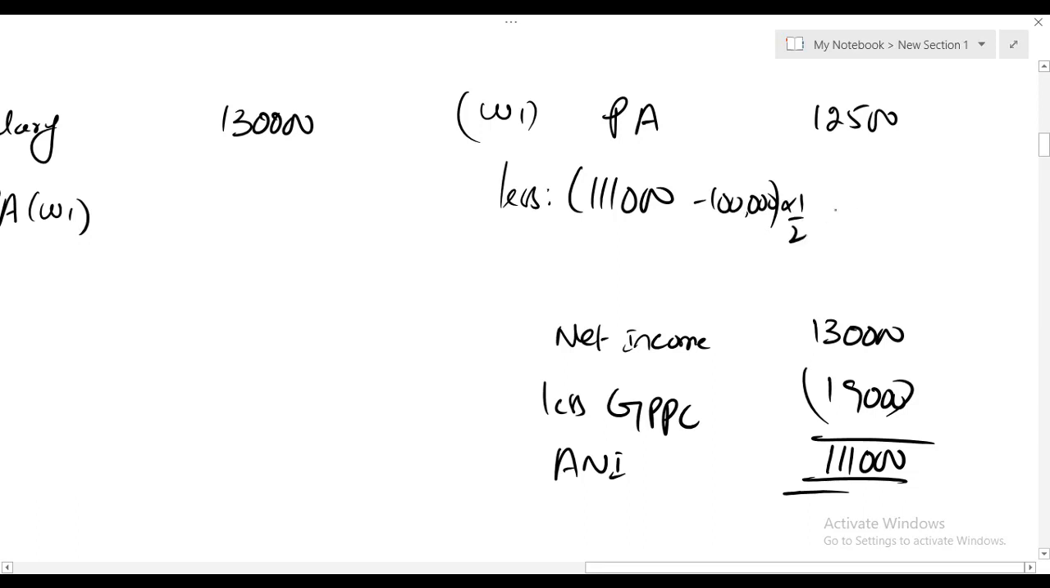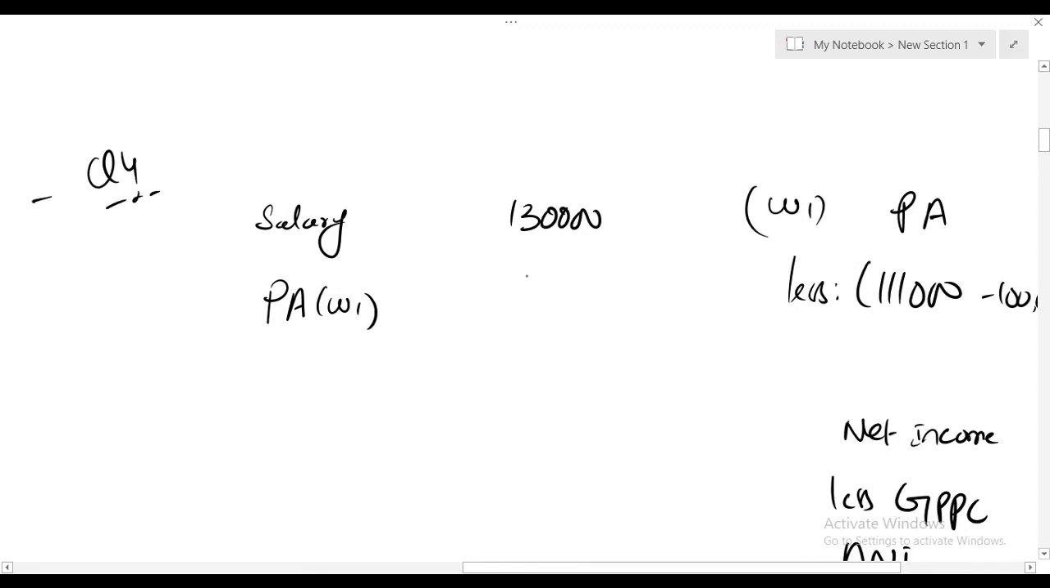Either you take 1/2 of this bracket or 50% of this bracket, it is the same thing. So we reduce 5,500, and you will get personal allowance of 7,000. Lorna is going to get personal allowance of 7,000 instead of 12,500 because her adjusted net income of 1,11,000 is more than 1 lakh. Her taxable income is 1,23,000.